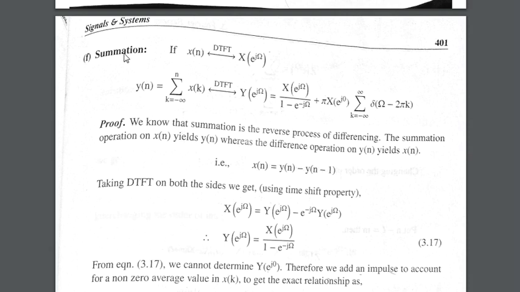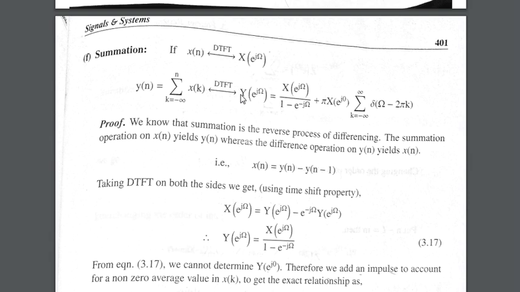Let's see what the summation gives. If x of n and X of e raised to j omega are the discrete time Fourier transform pairs of time domain and frequency domain, then y of n is summation k is equal to minus infinity to n x of k, meaning the summation of x of k, like x of minus infinity and so on up till x of n.